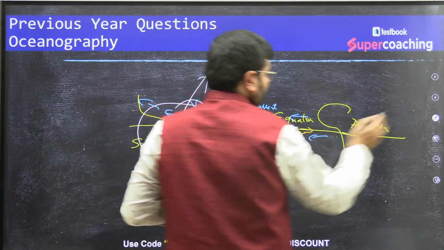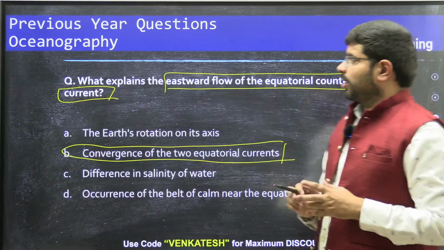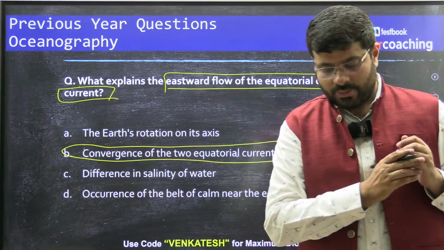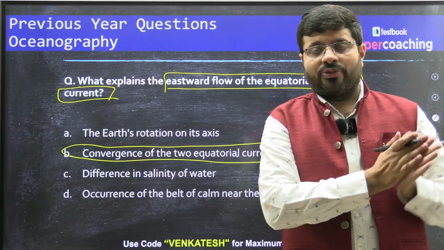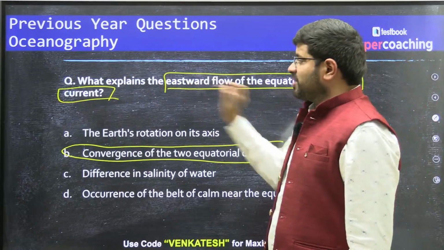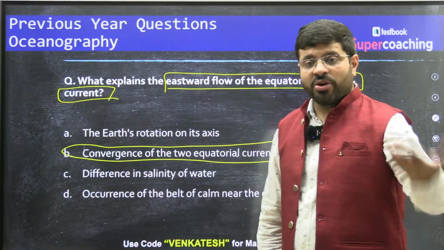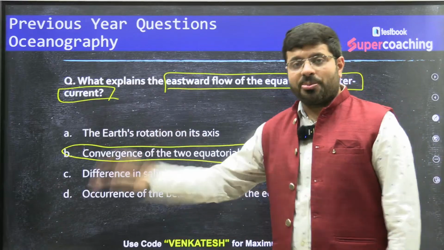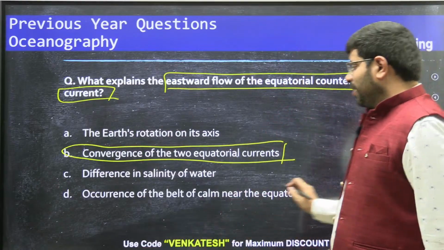So this is what we call the counter equatorial current. The counter equatorial current flows from the west towards the east. It is moving from America towards Asia. That's why it is the eastward flow. What explains the flow is convergence, and this convergence is not obstructed by the belt of calmness.